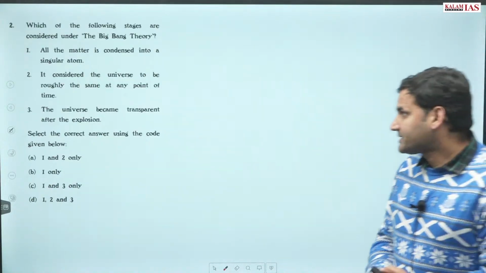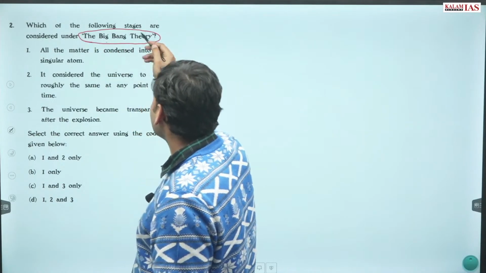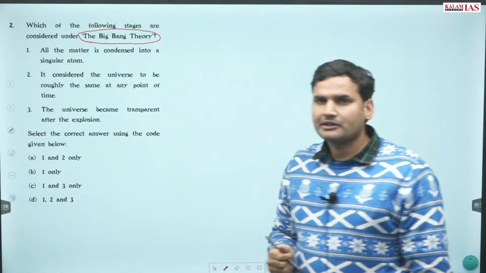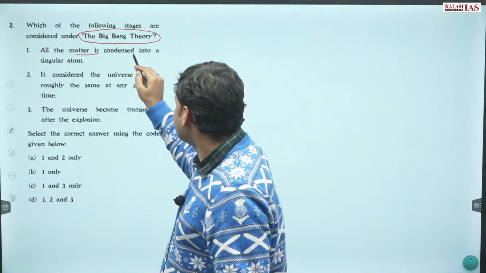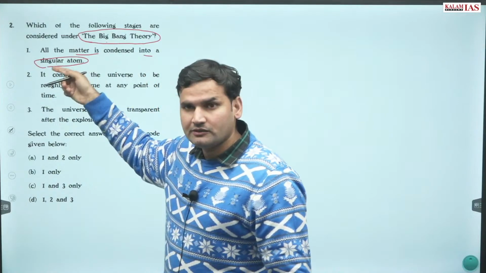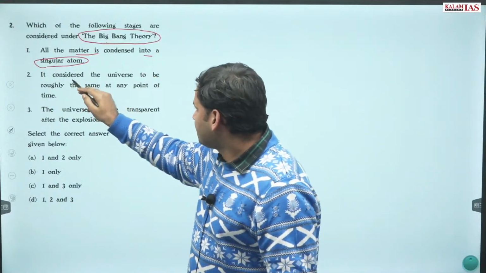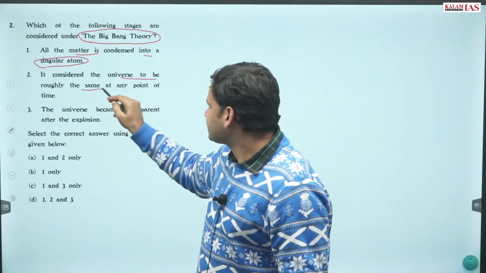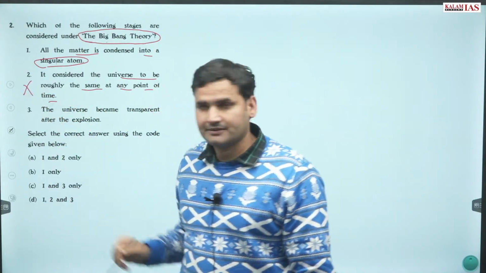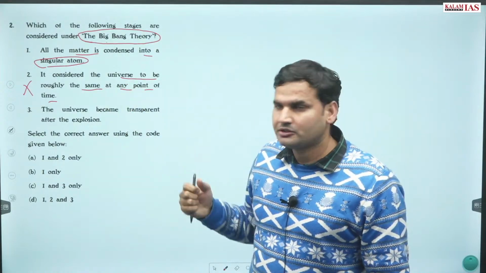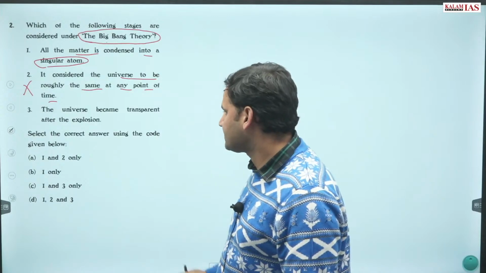Then comes question number 2, regarding the Big Bang theory. Which of the following stages are considered under Big Bang theory? All the matter is condensed into a singular atom. And the keyword singular atom, Big Bang theory, singularity should come in. It considered universe to be roughly the same at any point of time. No, it is not the case. This is Hoyle's steady state condition. That means statement second is wrong.